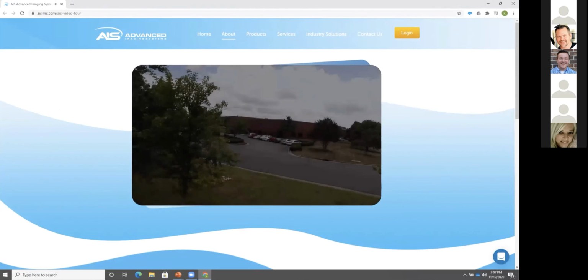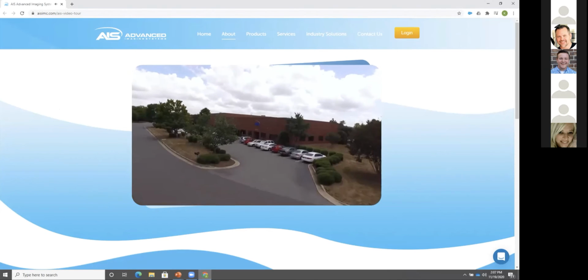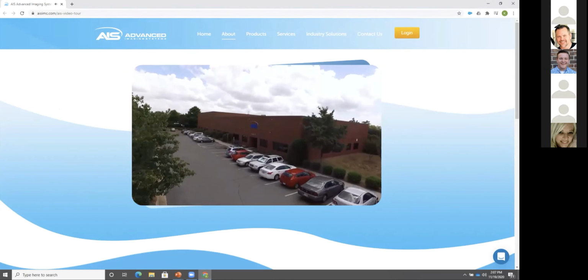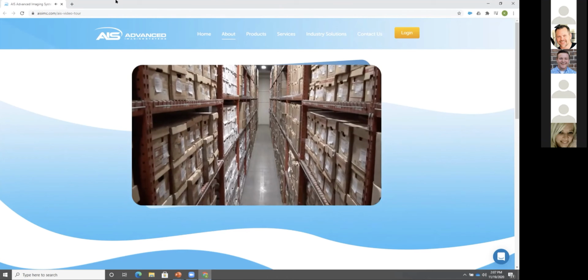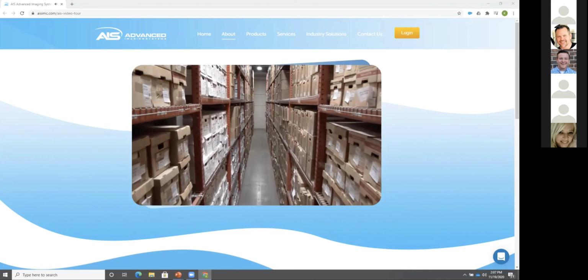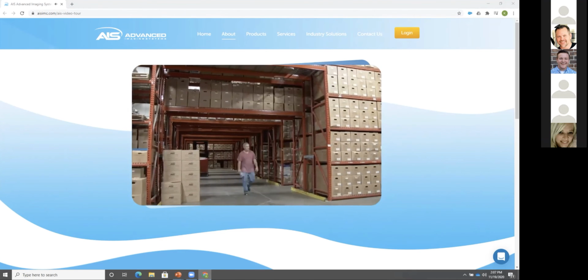Advanced Imaging Systems has been providing strategic document management solutions to our clients since 1972. With approximately 100 full-time employees working across multiple shifts, quality is always our top priority. Employees in our climate-controlled warehouse are responsible for tracking approximately 100,000 boxes, in addition to providing a range of services such as scan-on-demand, post-scan shredding, and on-site logging and boxing of client files.